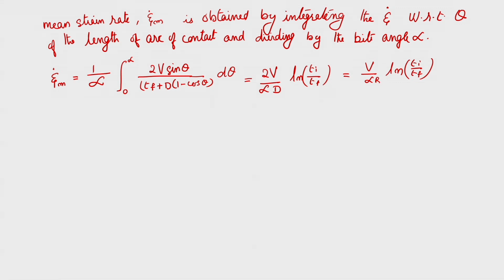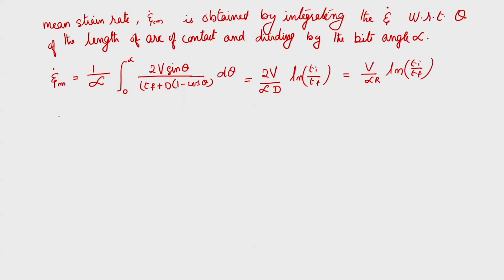Say for a small bite angle, a small bite angle will come when the radius of the roll is large. So, for small bite angle, we can write alpha is equal to 2 into T I minus T f divided by d raised to half, or T I minus T f by r. So, that also we can write.